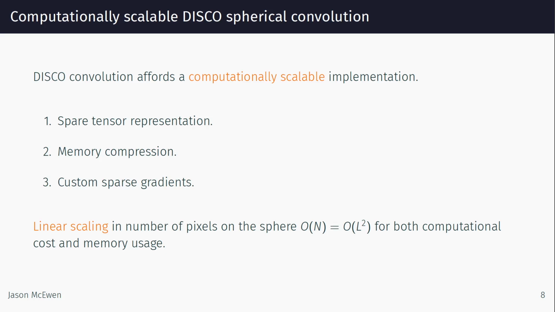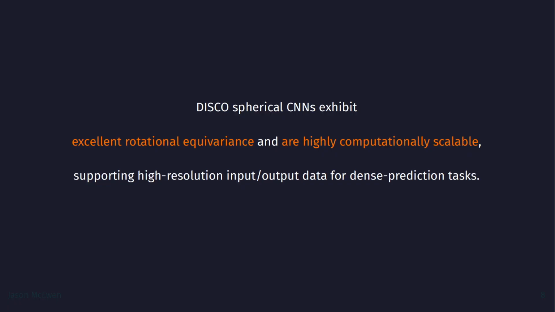We introduced a scalable implementation of the DISCO spherical convolution through a sparse tensor representation, with a compressed representation to reduce memory, and with custom sparse gradients. Our approach achieves linear scaling in number of pixels on the sphere for both compute and memory cost. The DISCO spherical CNN framework thus achieves excellent rotational equivariance while also being highly computationally scalable. It can therefore be used in architectures with high resolution input and output layers as needed for dense prediction tasks.